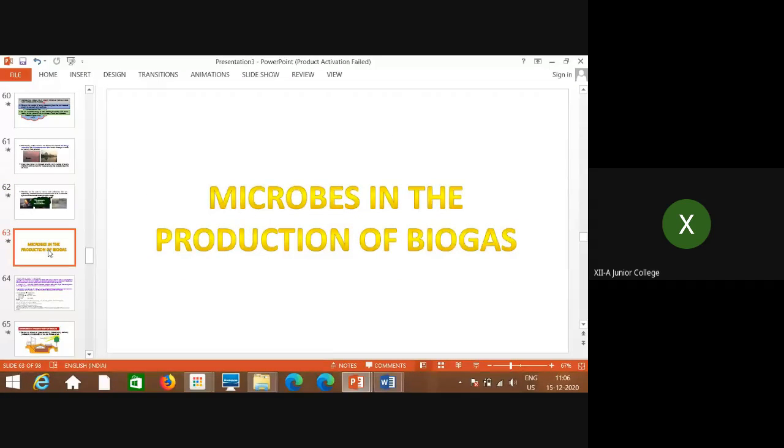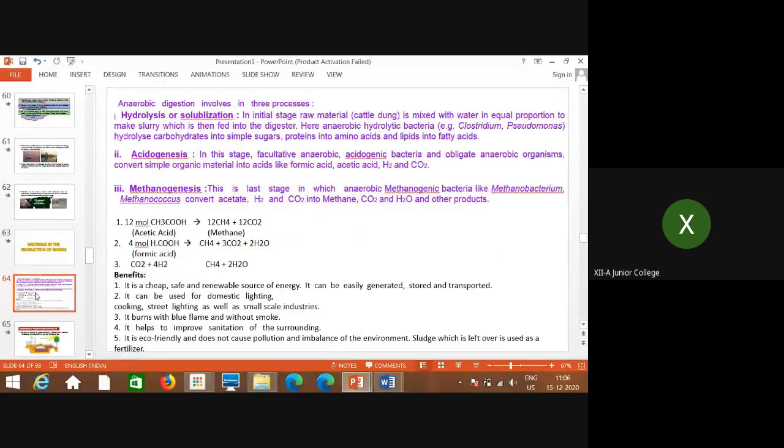Now the next very important part, like sewage treatment, is the biogas plant: how biogas is generated and what the contents of biogas are. Anaerobic digestion involves three processes. Just as in sewage treatment, where there are preliminary, primary, secondary and tertiary steps, here also you need to remember these three steps. Once you remember them, it will be easier to write in the exam. These two points from this chapter are very important and can come for 3 marks.